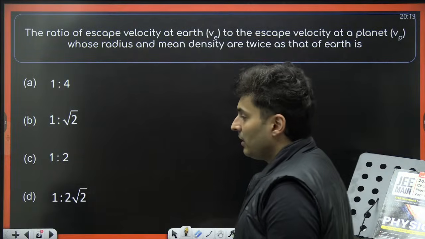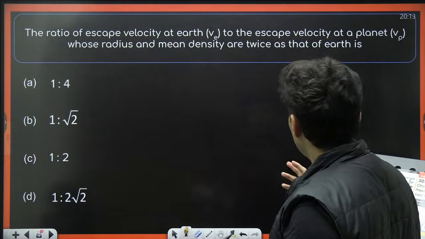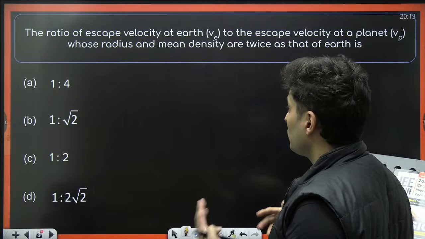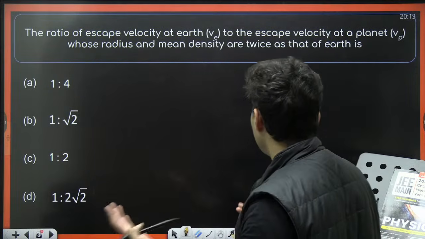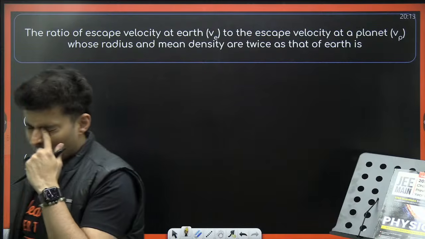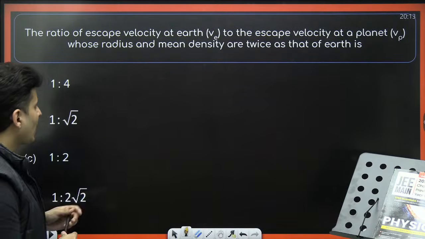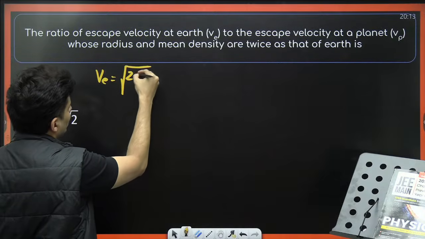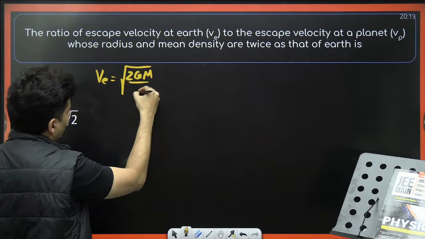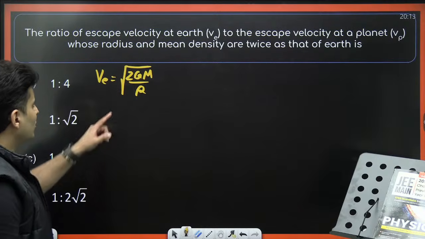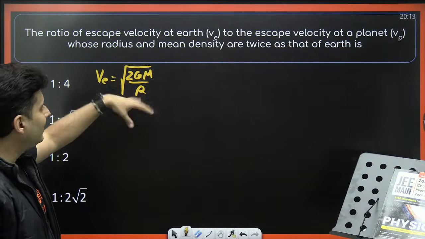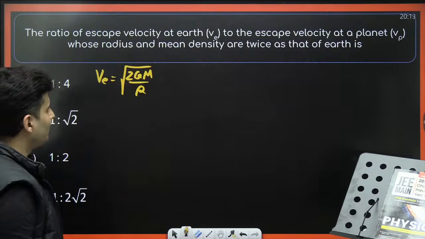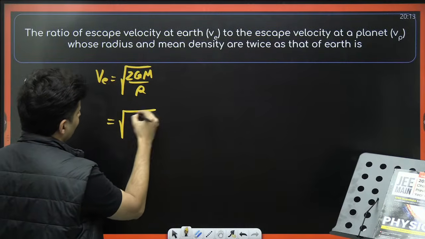Ratio of the escape speed of Earth to the escape speed of some other planet whose radius and density are twice as that of the Earth. So let's see. Escape speed formula is root of 2GM by R. There is no density in it. So let's get it in terms of density and then start doing the actual problem. Without that, I will not do.